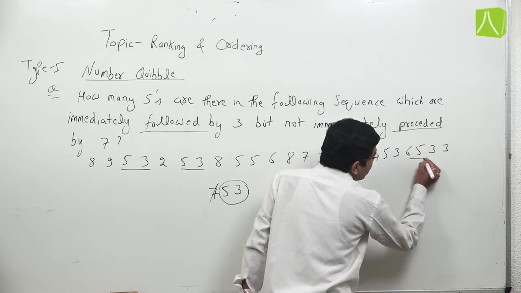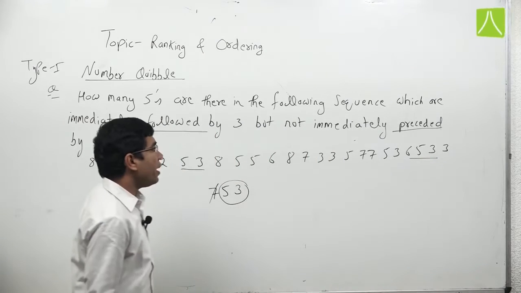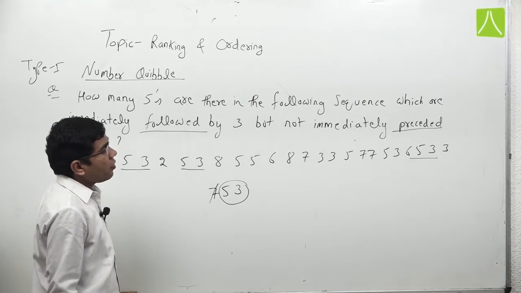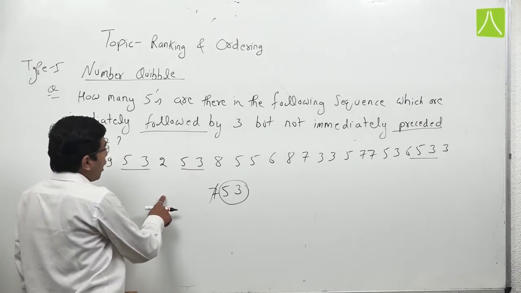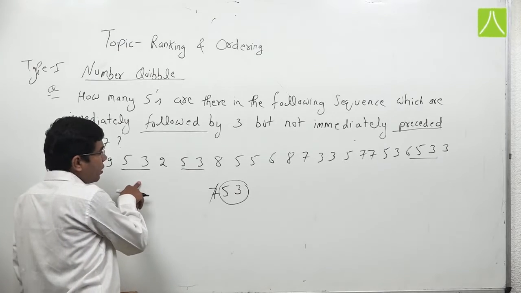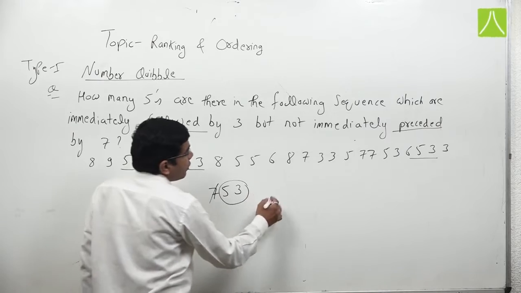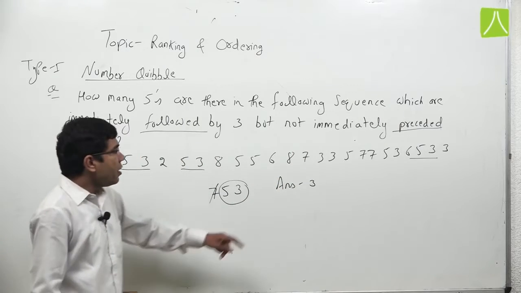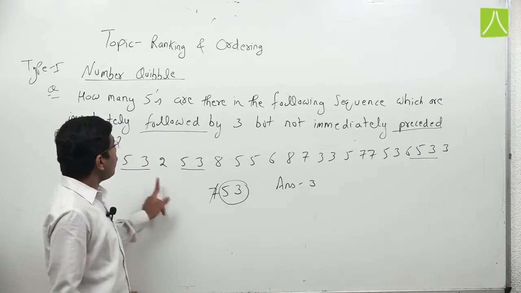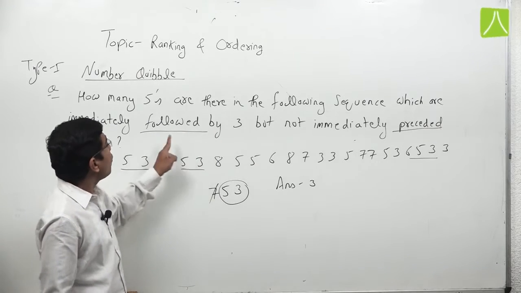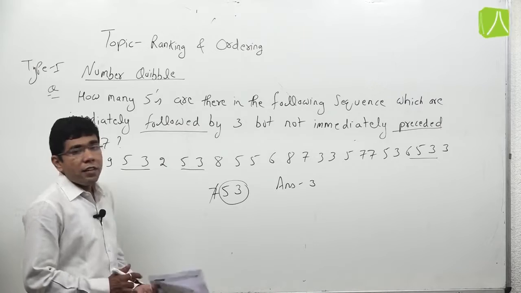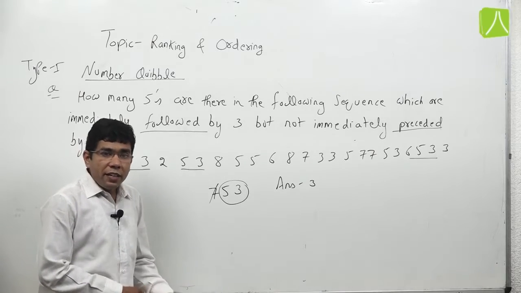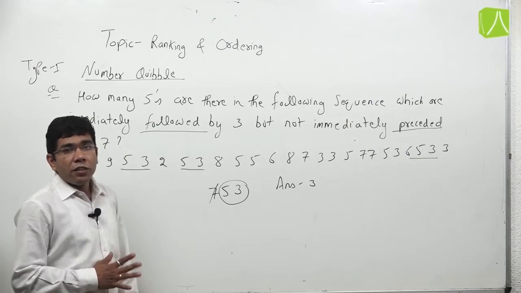But this combination should be counted, 5 followed by 3 and not preceded by 7. So our combinations for this question are 1, 2 and 3, so our answer is 3. In this series there are a total of 3 fives which are immediately followed by 3 but not immediately preceded by 7. It is called the number cubal.